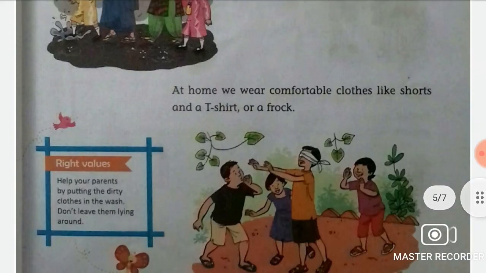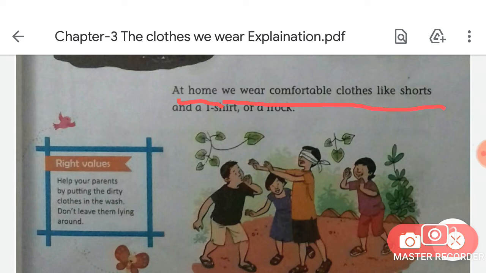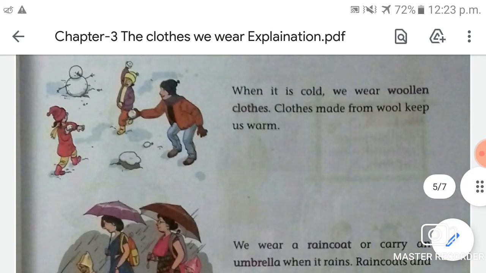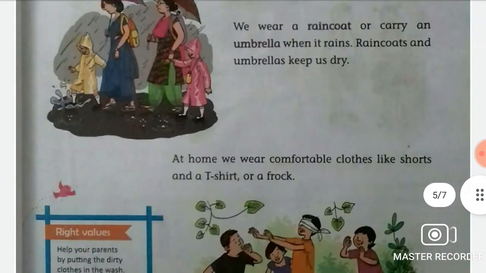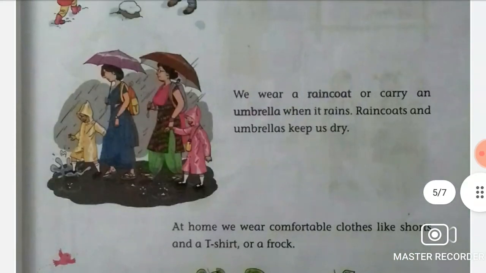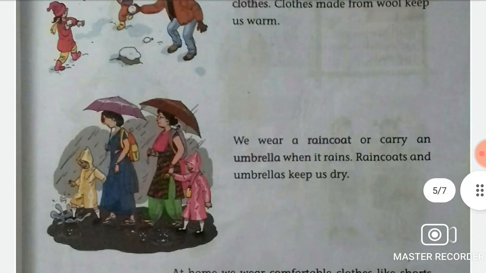Now put finger in the next line, students. Put finger on the next line. At home, we wear comfortable clothes like shorts and t-shirt or a frock. So students, here you learn that different kinds of clothes we wear in the different kinds of climate, and now you will learn about the clothes we wear according to the occasions. Okay, so here you learn the clothes we wear according to the weather, and now you will learn about the clothes we wear according to the occasion.